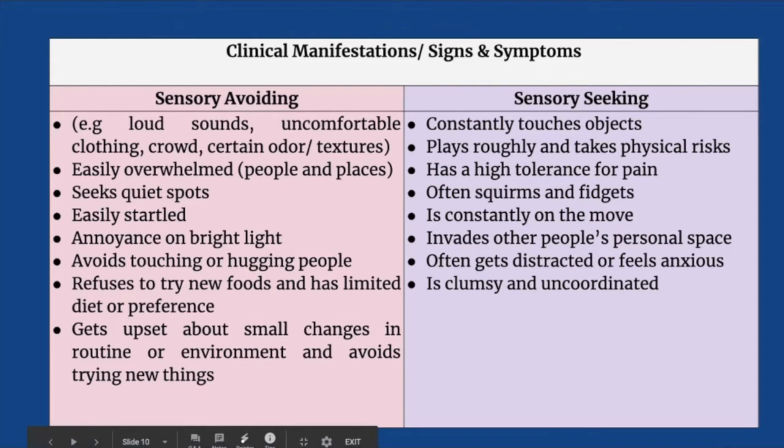Okay, so in detail, the video mentioned hypersensitivity and hyposensitivity. One thing to note is that some kids may be sensory seeking in certain situations and sensory avoiding in other situations.